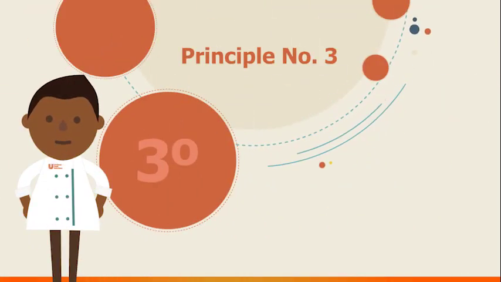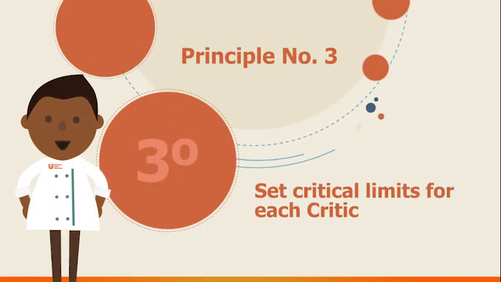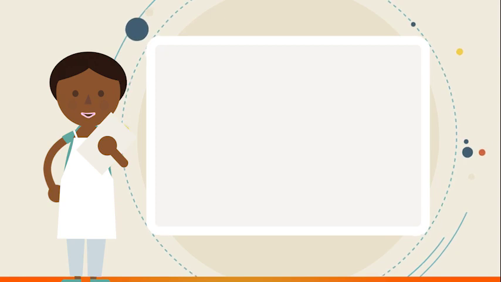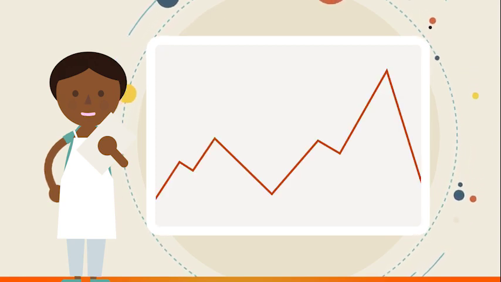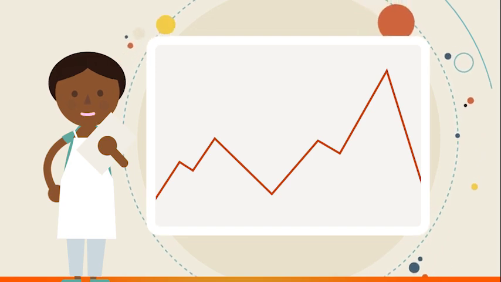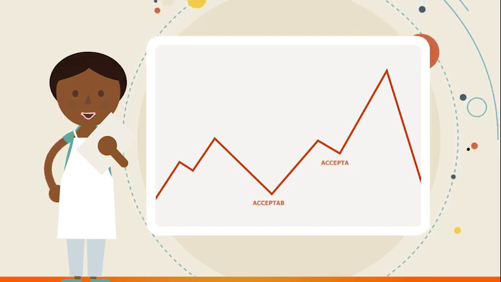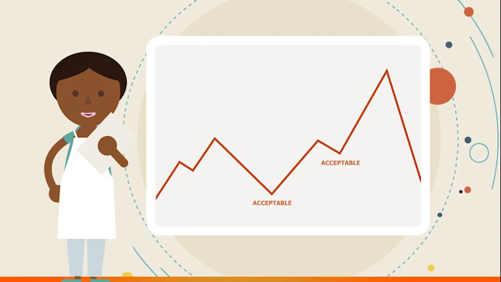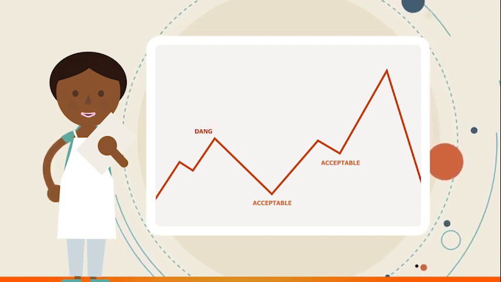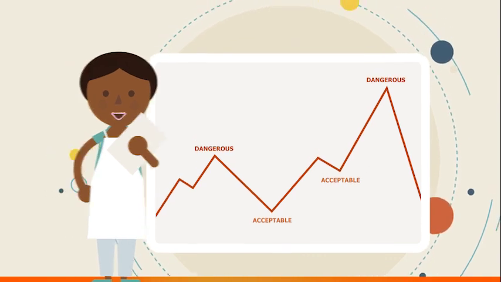Principle number 3 helps us put in place critical limits for each critical control point. As we know, our job is to take away hazards or to reduce them to the lowest level. Each critical control point has a different level of risk. We may think of the lowest level of risk, but in fact, it can be the highest level. This is why we call it dangerous. Let us see the conditions we call acceptable.